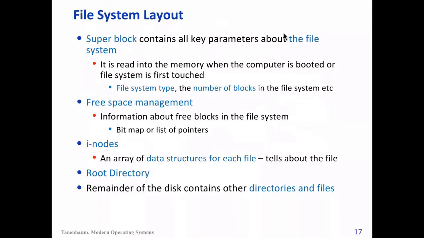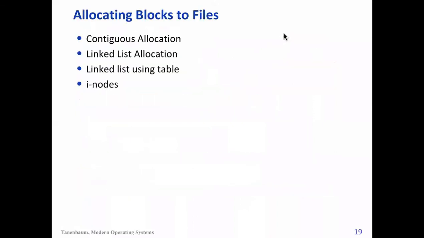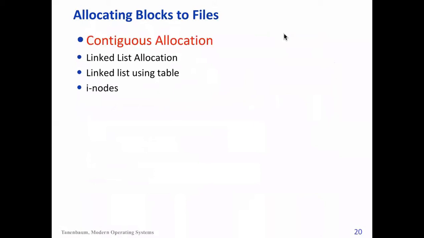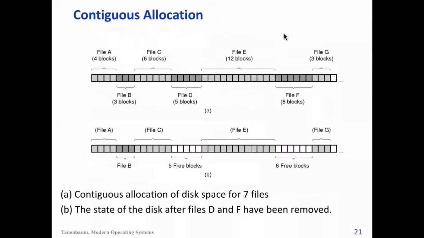Now, the question is, as we said, 2500 blocks are there. What are the different ways that we can map these blocks in the hard disk to something that the OS or user assumes? First, of course, it can be contiguous. Second is linked list based. Third is that it may not be a linked list but a table which gives a linked list structure, with a pointer to a block. And fourth is inode. So first, let's do it quickly, is contiguous allocation.